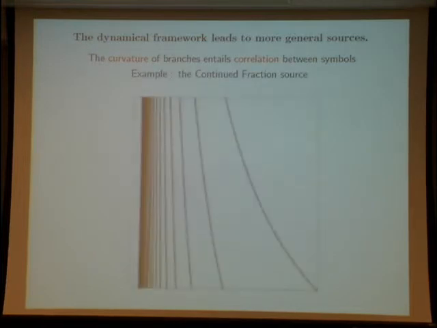For instance, here is a very classical dynamical system, relative to the continued fraction expansion. Here your branches are no longer affine, and the shift T changes the distribution: this interval is brought into the total interval, but the curvature changes the distribution of the input and entails correlation between symbols.